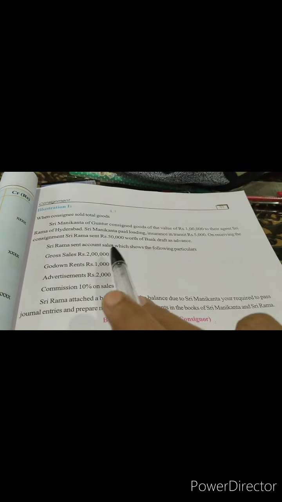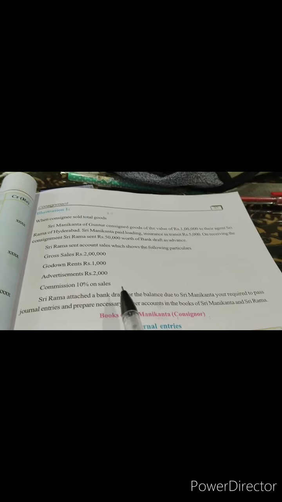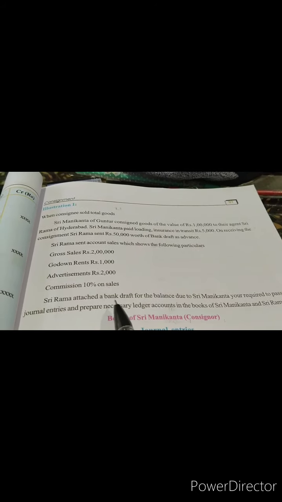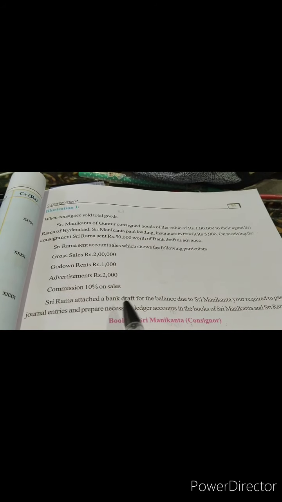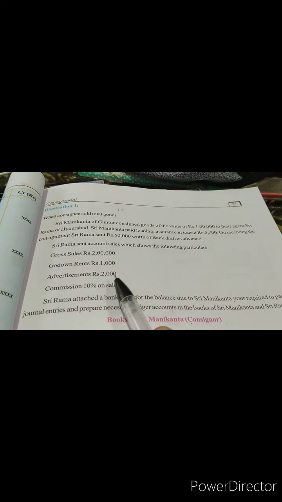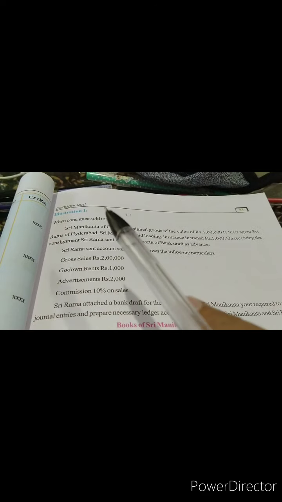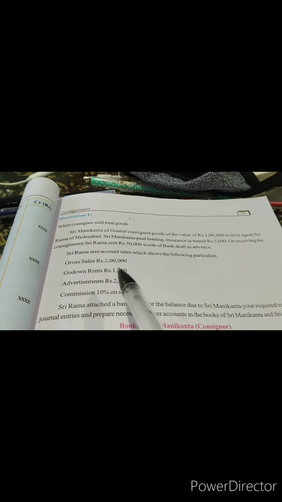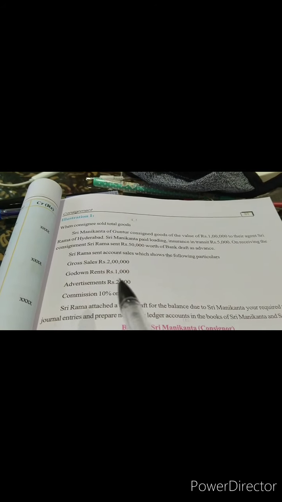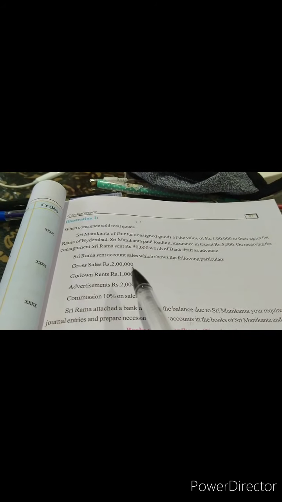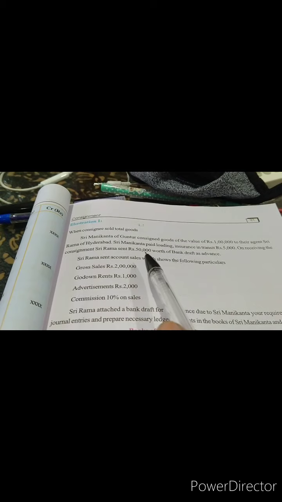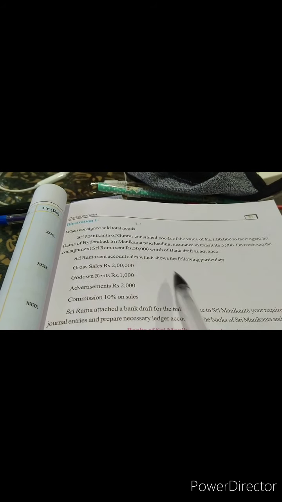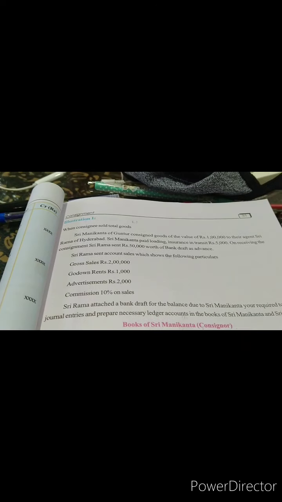After all this, if you remember, when you prepare the consignor account and the consignee account, the balancing figure is going to be our bank draft, the actual amount which has to go to the consignor. The consignee has sold it for 2 lakhs. He will deduct his expenses, this 3,000, and 20,000, and also the advance which he has already paid. The remaining amount will be the bank draft which he'll send to the consignor.